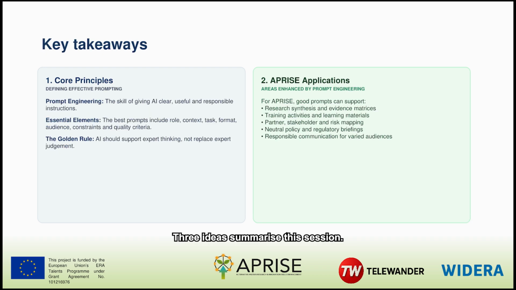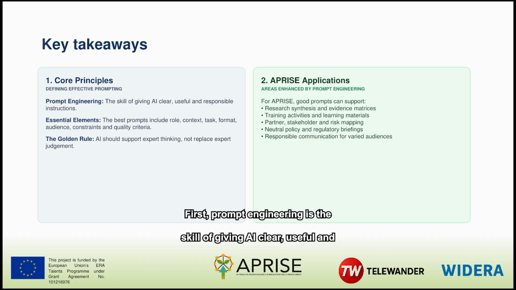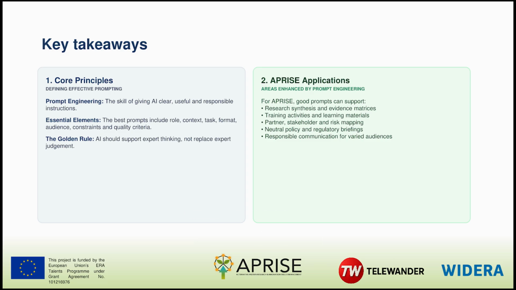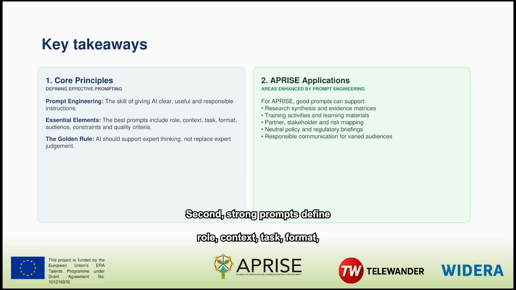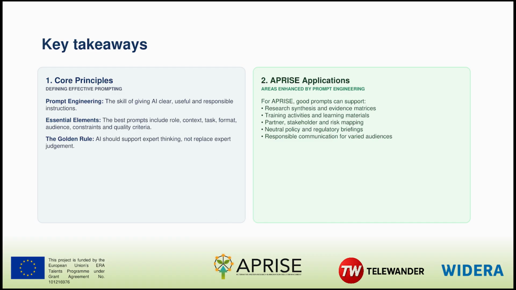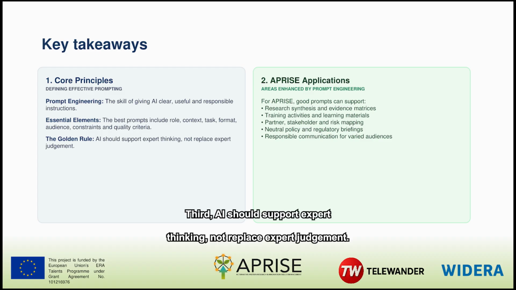Three ideas summarize this session. First, prompt engineering is the skill of giving AI clear, useful, and responsible instructions. Second, strong prompts define role, context, task, format, audience, constraints, and quality criteria. Third, AI should support expert thinking, not replace expert judgment.